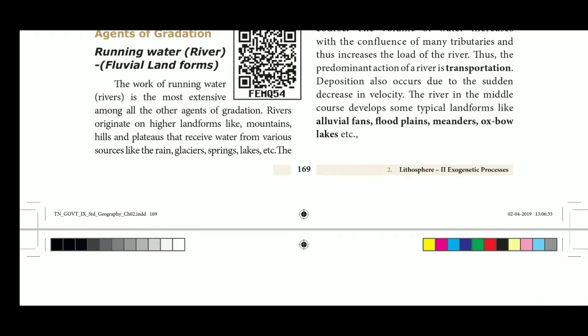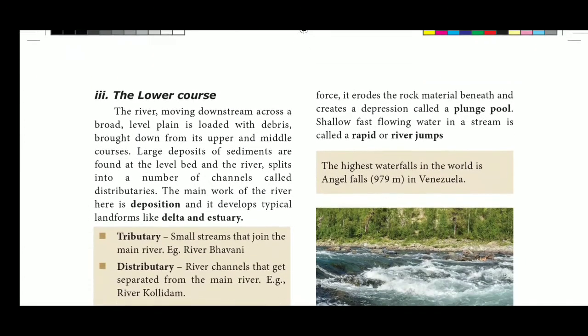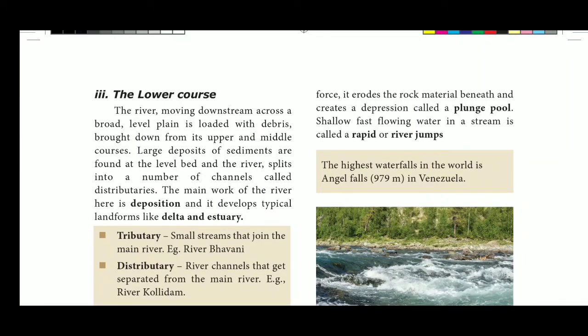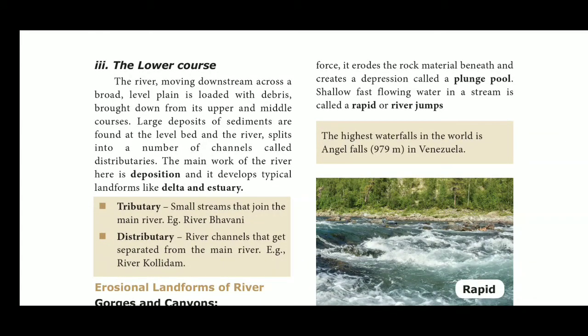The lower course. The river moving downstream across a broad, level plain is loaded with debris brought down from its upper and middle courses. Large deposits of sediments are found at the level bed and the river splits into a number of channels called distributaries. The main work of the river here is deposition, and it develops depositional landforms like delta and estuaries.